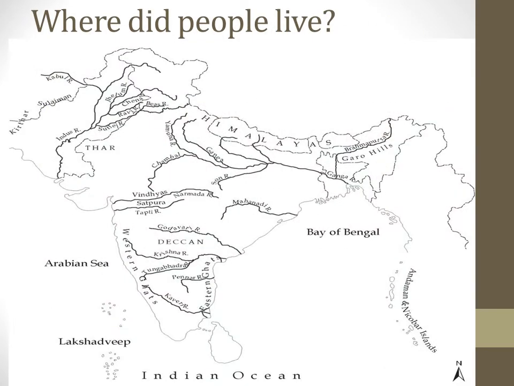Where did people live? Here we are given a map of India, and now we will study that in the past, which were the first regions which started agriculture, where did cities develop, which area had most of the cities around it, which region had the biggest kingdom, and so on. Let's start studying.